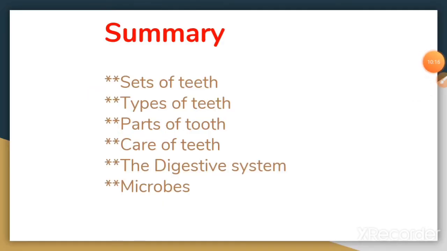So today we have revised few topics. First, sets of teeth. There are 2 sets of teeth, permanent teeth and temporary teeth. Second topic, types of teeth. There are 4 types of teeth according to their function. First, incisors. Second, canines. Third, molars. And fourth, premolars.